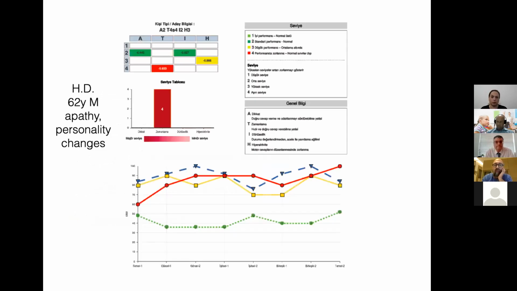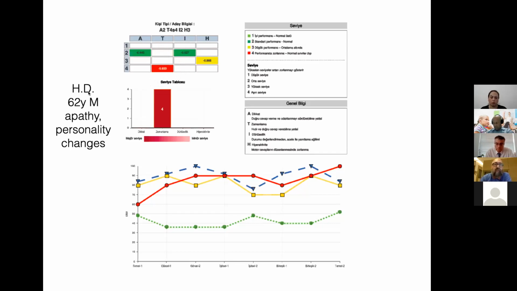And what we have seen from our experience with the frontotemporal dementia patients with MOXO, as I mentioned, is that we had the change in the impulsivity for early onset Alzheimer's, whereas we have the change in the timing in the MOXO with frontotemporal dementia, especially with the behavioral variant of frontotemporal dementia.